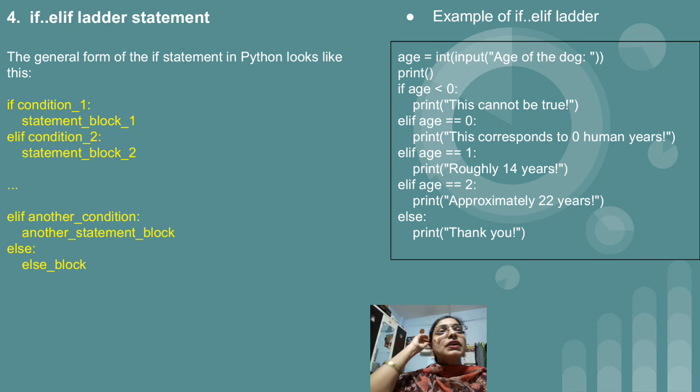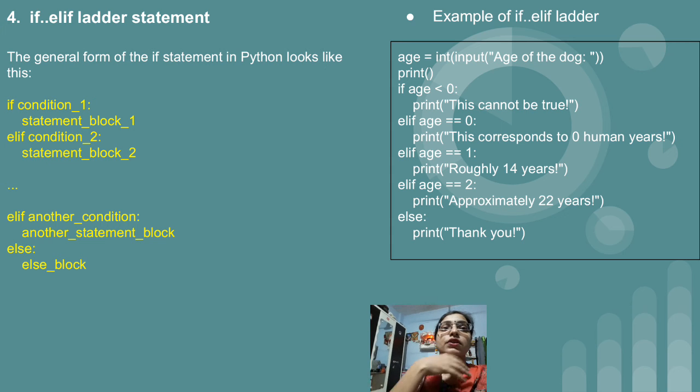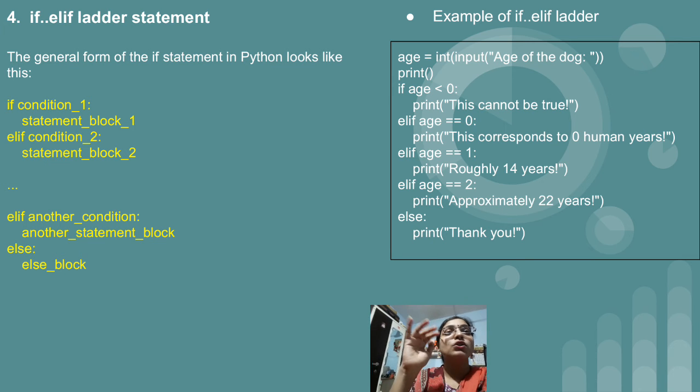So if somebody entered the age of a dog as less than 0, then the message will be displayed as "this cannot be true". After that, the second condition, if age equal to 0, that is again not possible. So this corresponds to 0 human years, as we want to compare the age of the dog with the human.